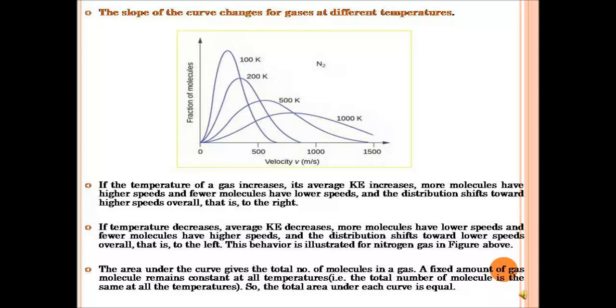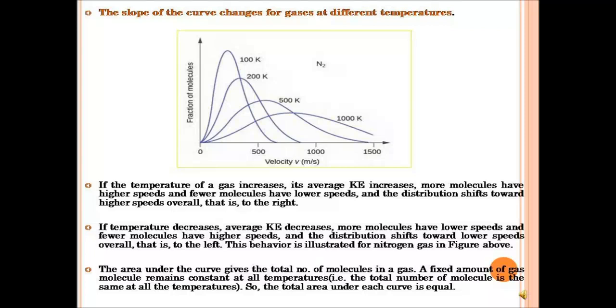If the temperature of the gas increases, its average kinetic energy also increases. More molecules will have higher speed and fewer molecules will have lower speed, and the distribution will shift towards higher speed overall, that is, to the right. Look at it as temperature increases from 100 Kelvin to 200 Kelvin to 500 Kelvin to 1000 Kelvin: the curve is shifting towards the right.